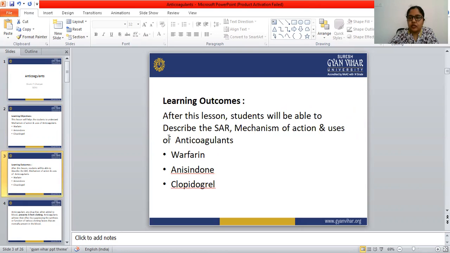Learning outcomes of this topic. After this lesson, students will be able to describe the SAR, mechanism of action, and the uses of the anticoagulant drugs, mainly warfarin, anisindione, and clopidogrel.